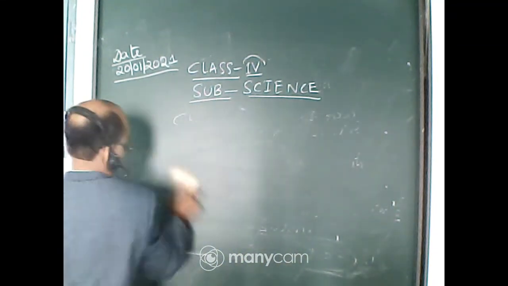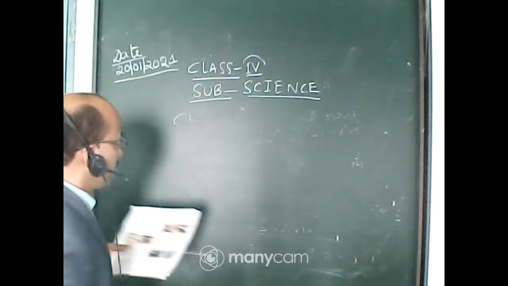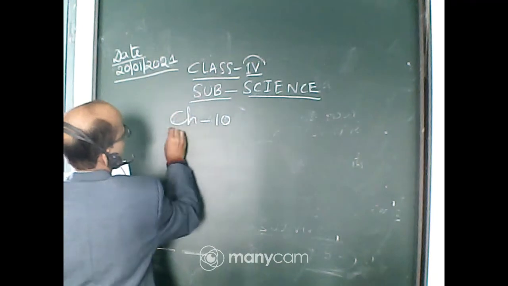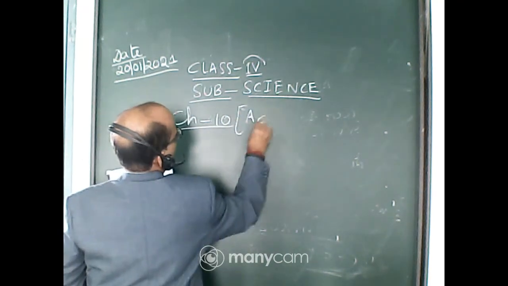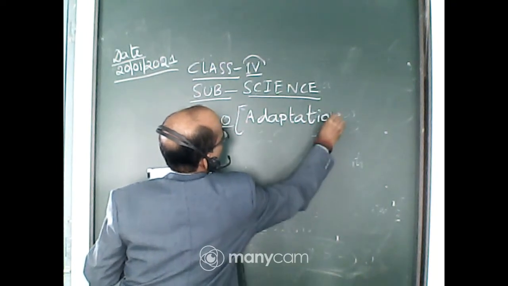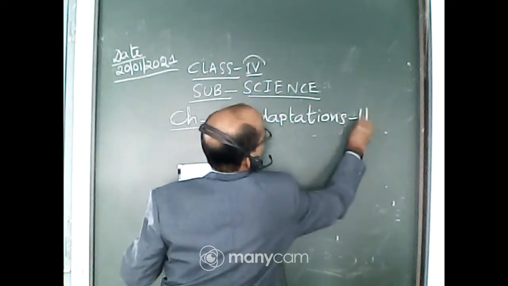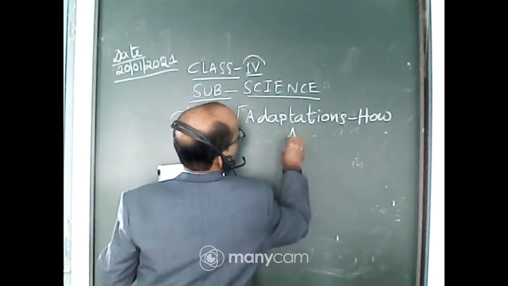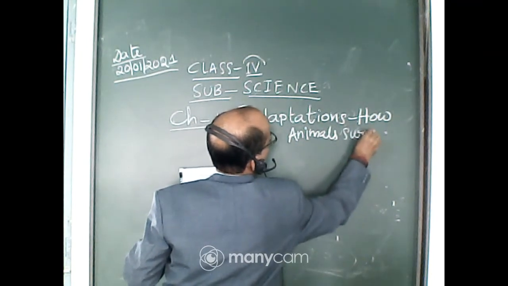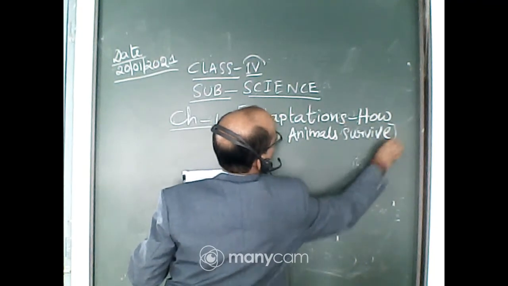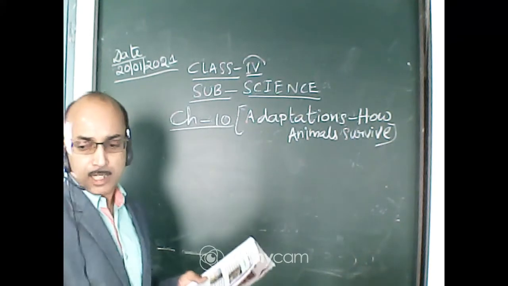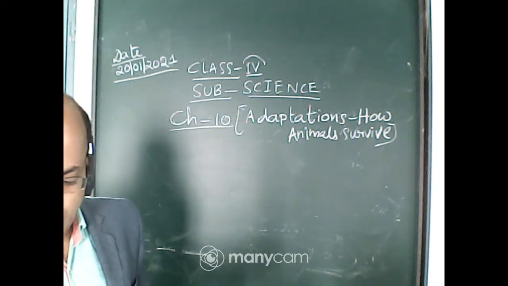We are actually doing chapter 10, Adaptations: How Animals Survive.